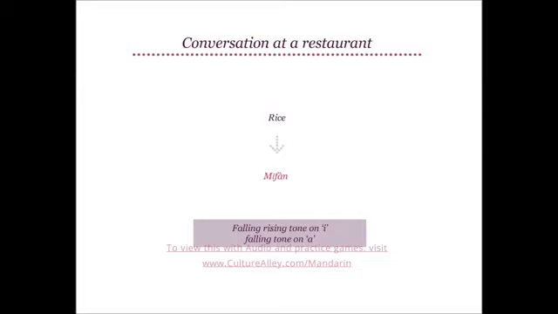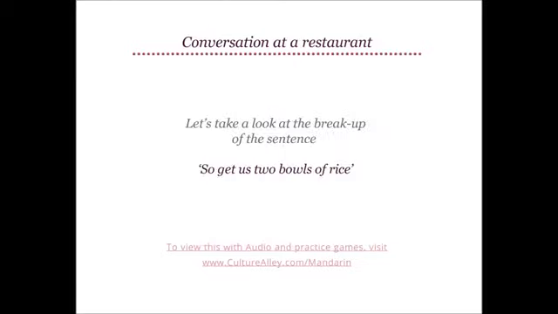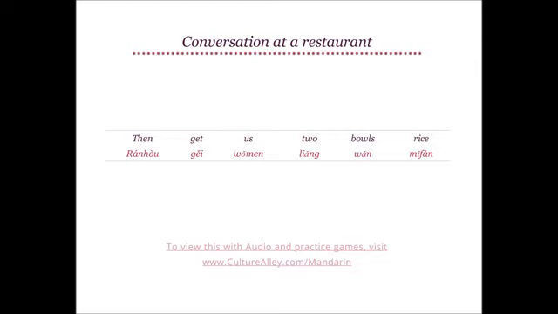Rice translates to 米饭, which has a falling rising tone on I and a falling tone on A, making it 米饭. Good job! Now let's take a look at the breakup of the sentence, so get us 2 bowls of rice. Then becomes 然后, while get translates as 给. Similarly, us becomes 我们,